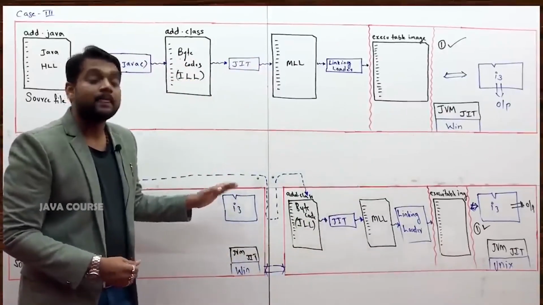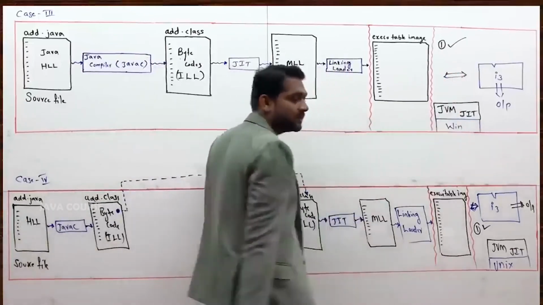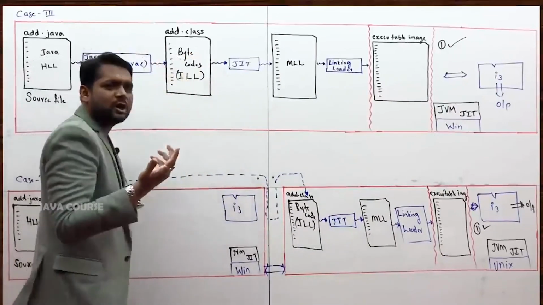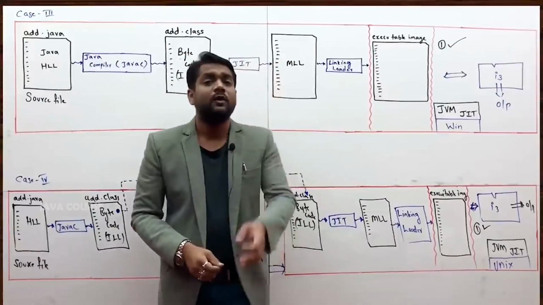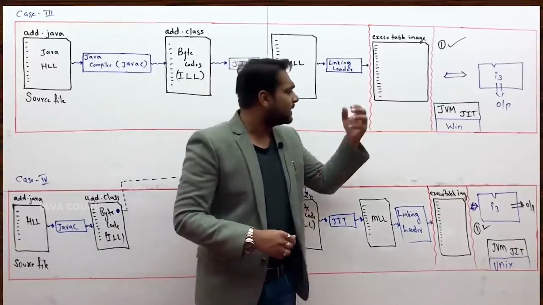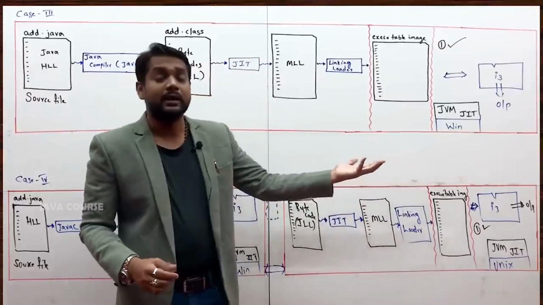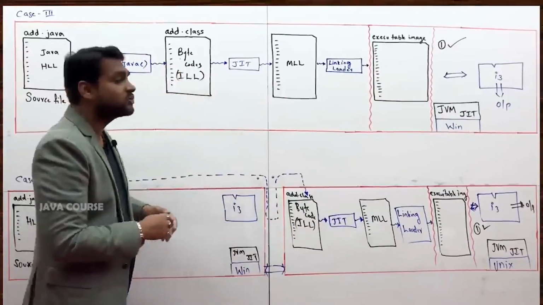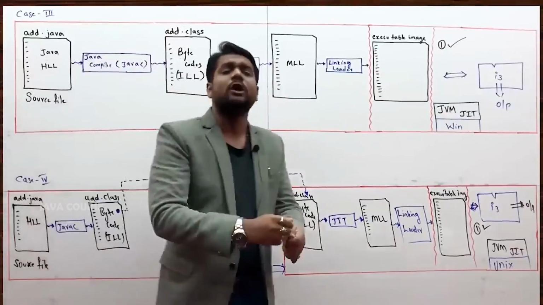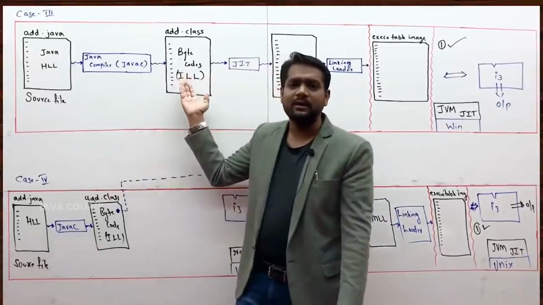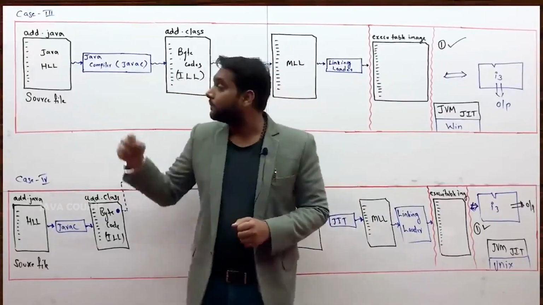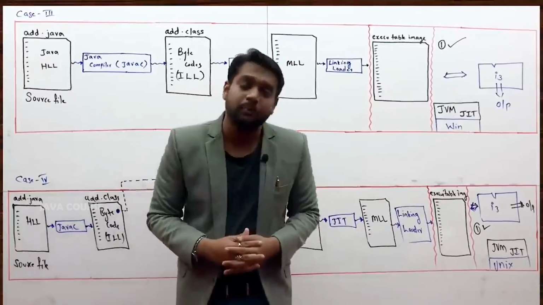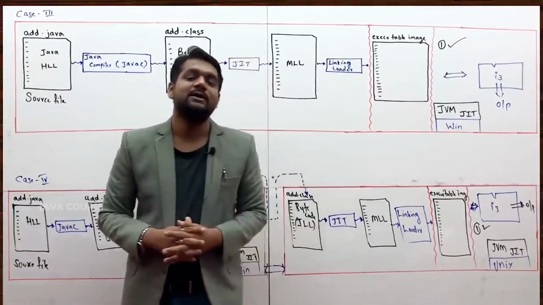Any doubts until here? I know you will have, sir, what is JVM is not clear. What JIT does we understood, what is JVM is not clear. What is this bytecode, how it looks is not clear, sir. That is what I am telling you again and again. For everything, time has to come. JVM we will learn in a separate lecture altogether, like how we learned platform as a separate lecture, including the bytecodes and intermediate level language code, why it is called a dot class file, why the name is dot class. Many things about this I have to speak in a separate lecture. But the process of execution of a Java program, why it is called a platform independent programming language and why it is called a portable programming language, I hope is completely clear.